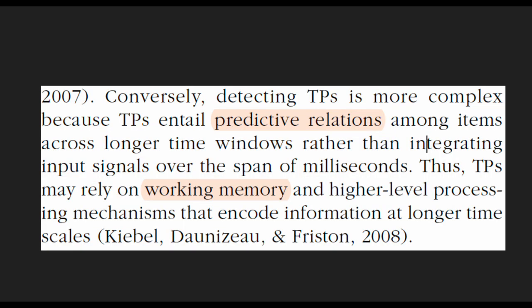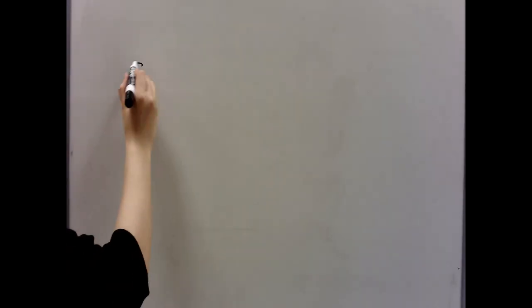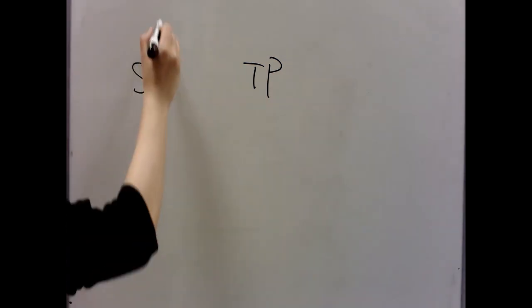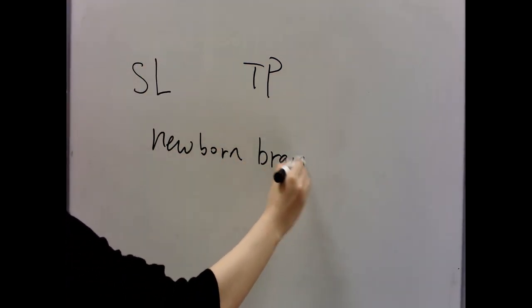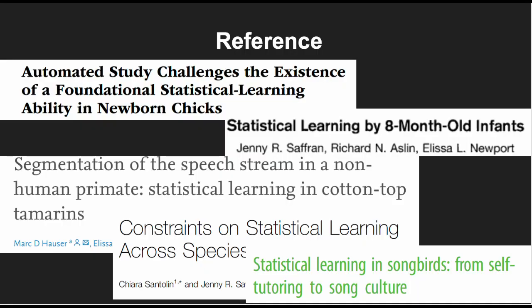Wood suggests that detecting transitional probabilities is a complex process, requiring longer working memory and the ability to predict, as newborns might not be capable of doing so. However, further experiments are still required to explore what statistical learning abilities are operational at the onset of life.